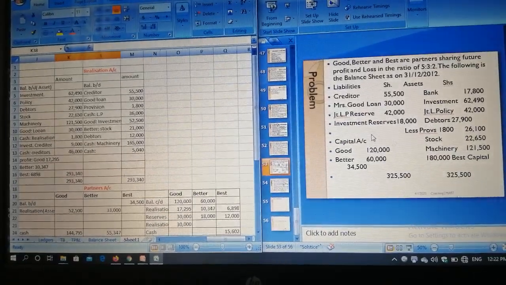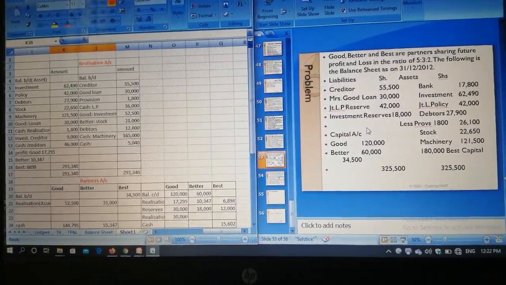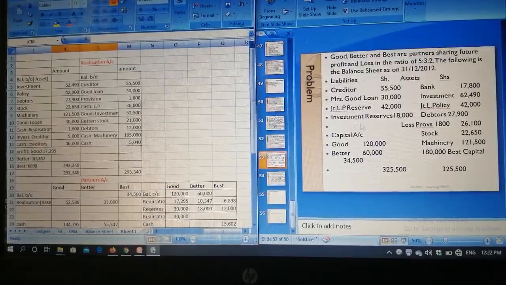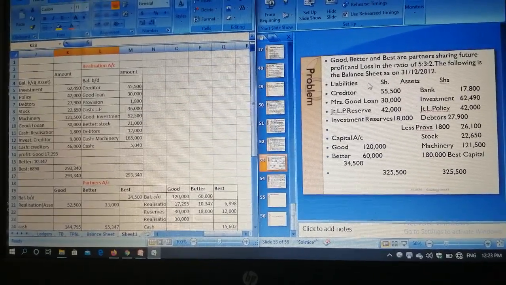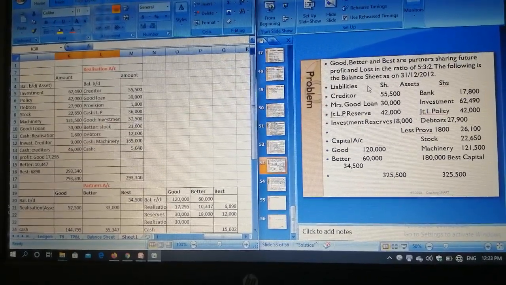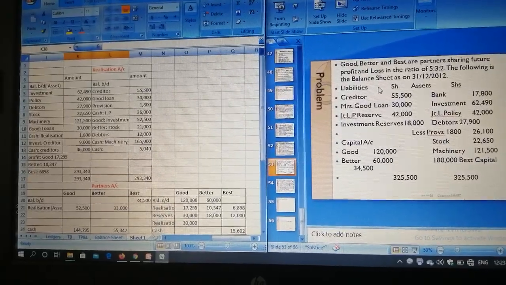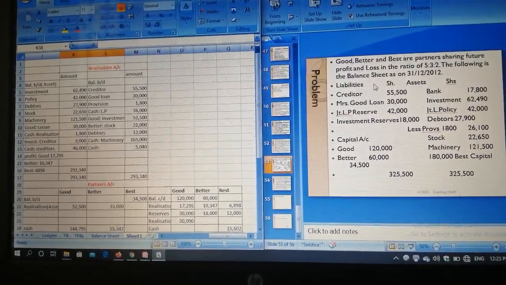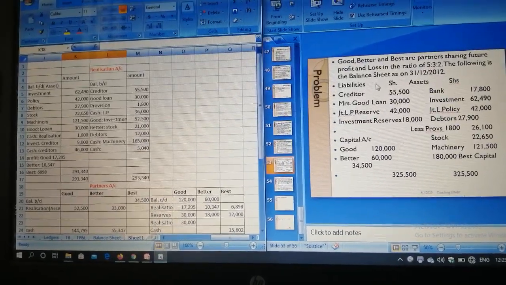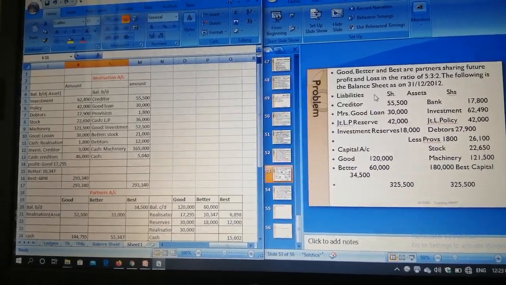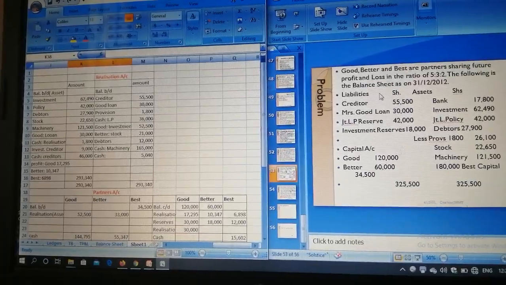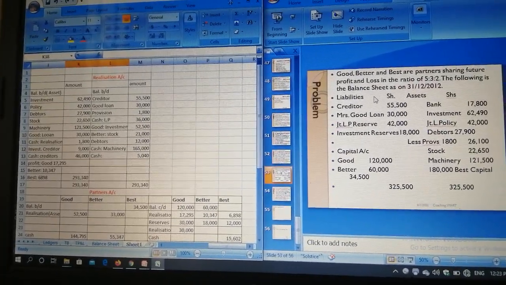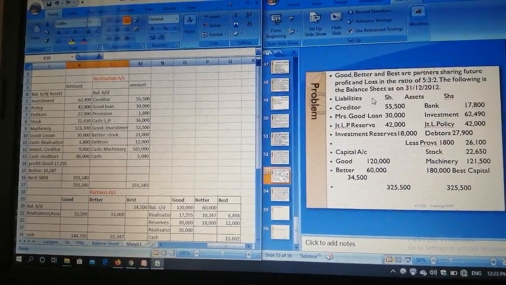Now this is the solution for our partnership account under dissolution. If you look at our left side, we have the problem. The problem is Good, Better and Best, partners sharing future profits and loss in the ratio of 5:3:2. The following is the balance sheet as at 31st December 2012.